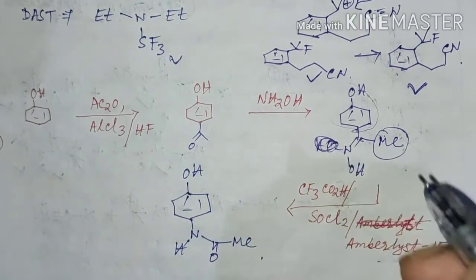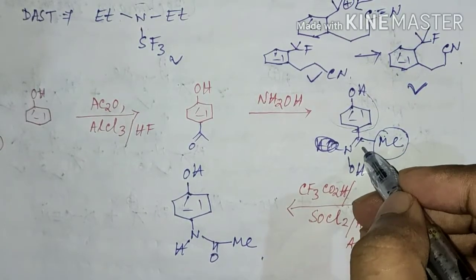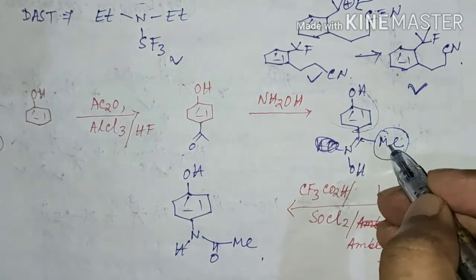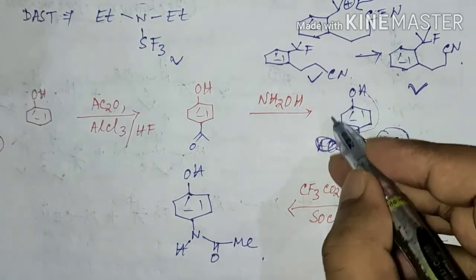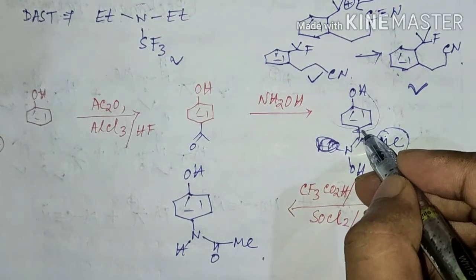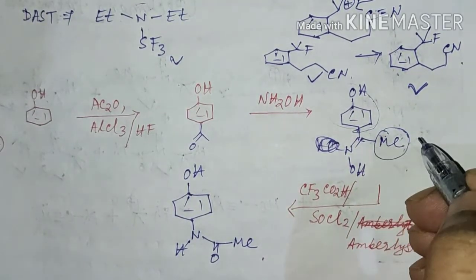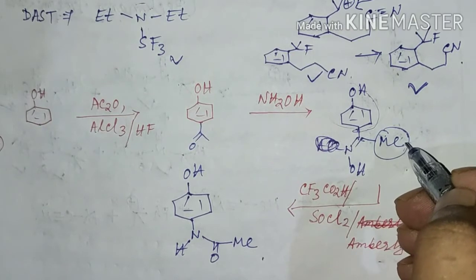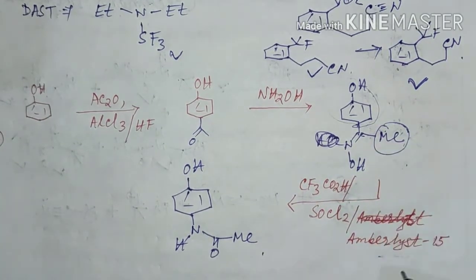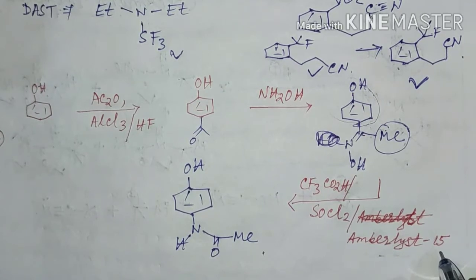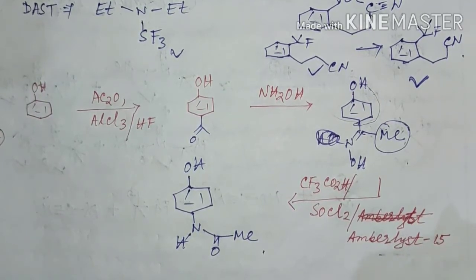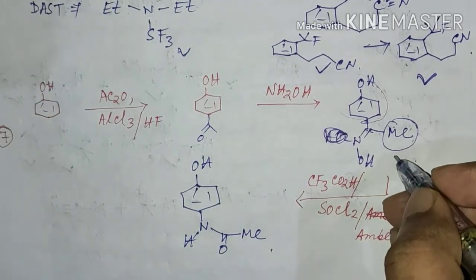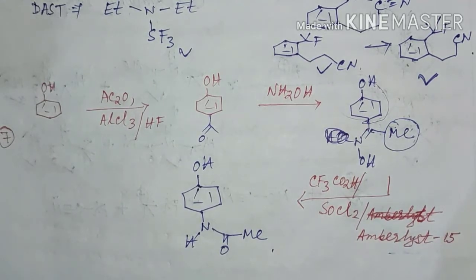Here one thing is important, that the reaction is not proceeding through Beckmann fragmentation. If the reaction proceeded through Beckmann fragmentation, then one carbocation generated would be methyl and the other would be a benzene carbocation, but both carbocations are not stable, so the reaction will not proceed through Beckmann fragmentation. Instead the reaction will proceed through Beckmann rearrangement. And the reagent used here, Amberlyst 15, is a cation exchange reagent containing strongly acidic sulfonic groups, and this strongly acidic cation exchange reagent is used in this Beckmann rearrangement condition.